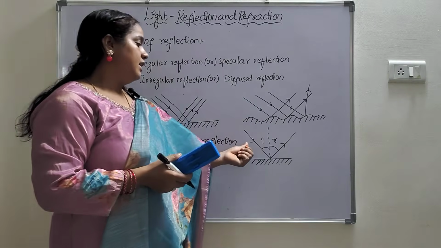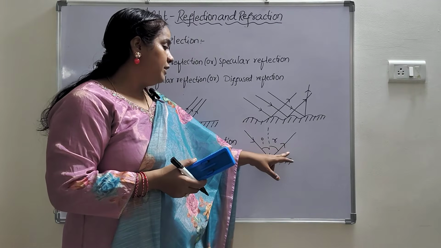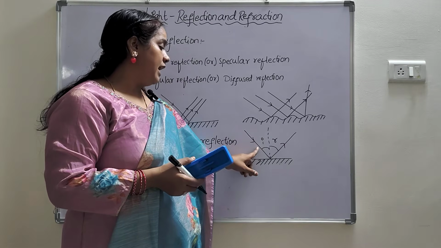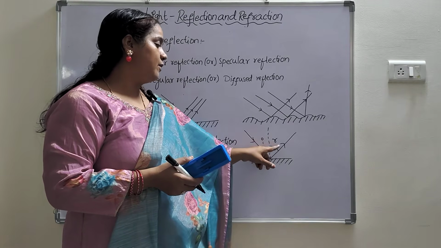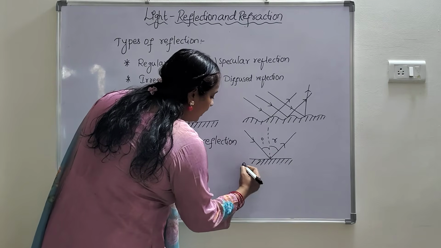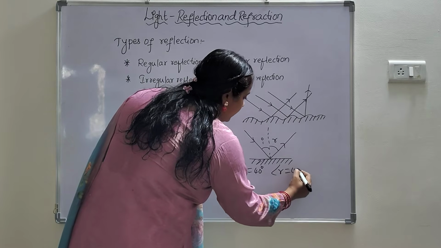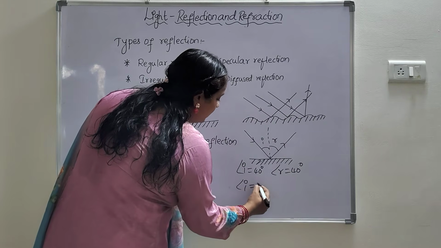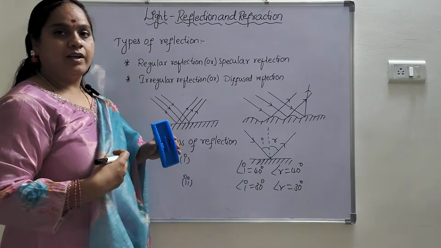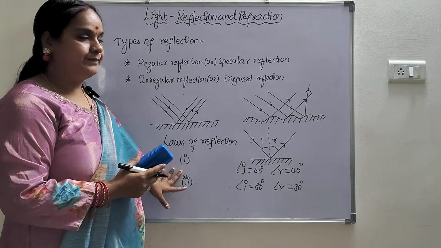What is angle of incidence? The angle between the incident ray and normal is called the angle of incidence. The angle between the reflected ray and normal is called the angle of reflection. So what is the second law? The angle of incidence should always equal the angle of reflection. For example, if the angle of incidence is 40 degrees, the angle of reflection should also be 40 degrees. If the angle of incidence is 30 degrees, the angle of reflection is also 30 degrees. Okay. So this is about the types of reflection and laws of reflection.